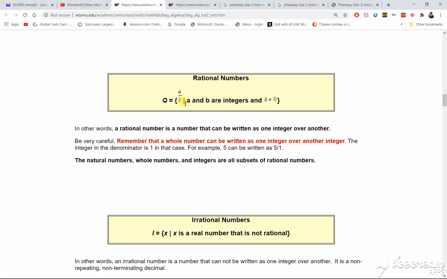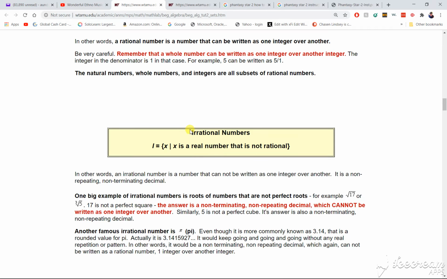B is all the pieces, and A is how many pieces you have. The whole pie, pieces of the pie. Okay? Real quick, usually this is lower than this because this is pieces of the pie. This can never be bigger than this. But sometimes it's mixed, and you'll see that way later on.